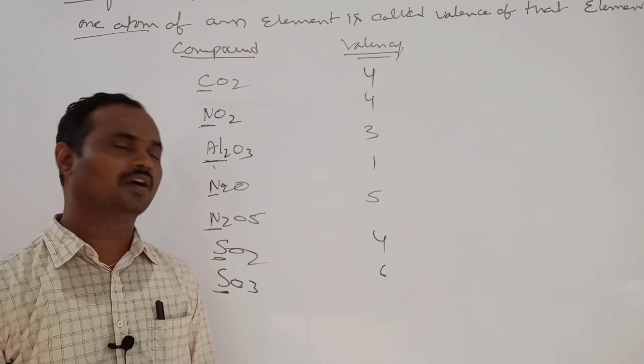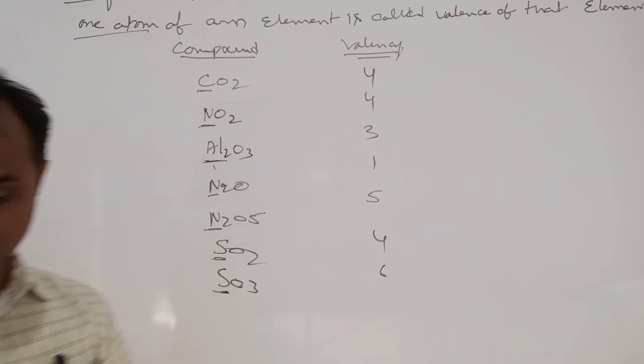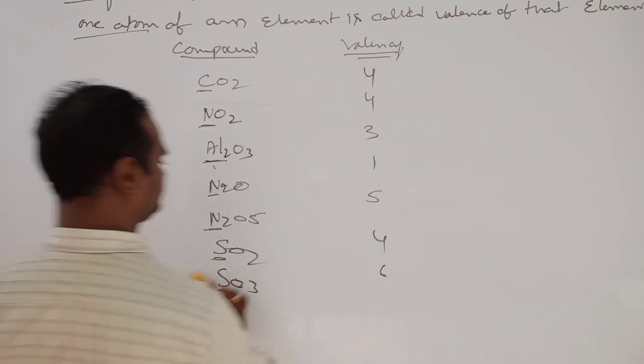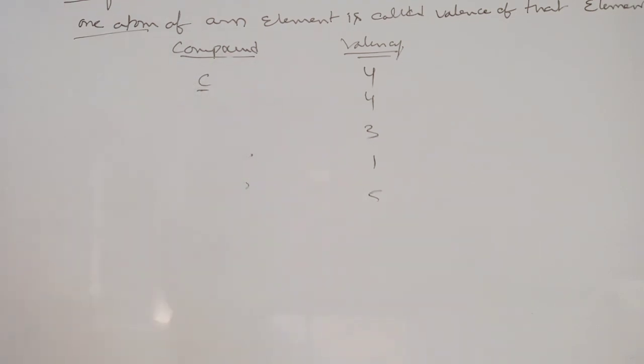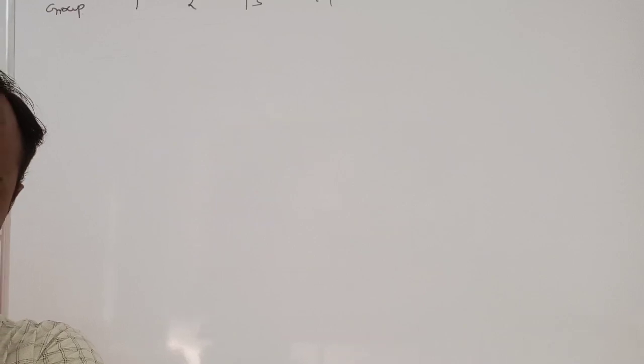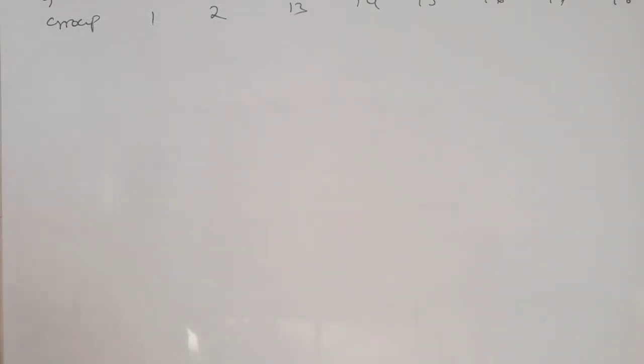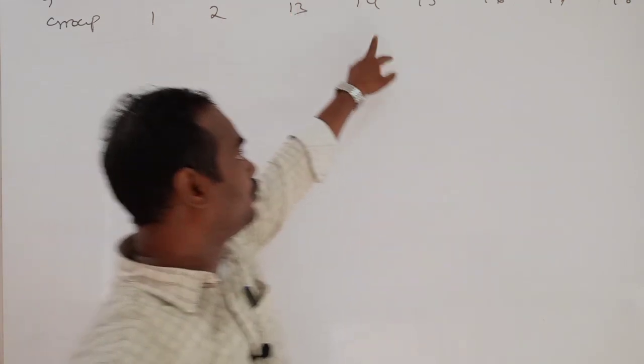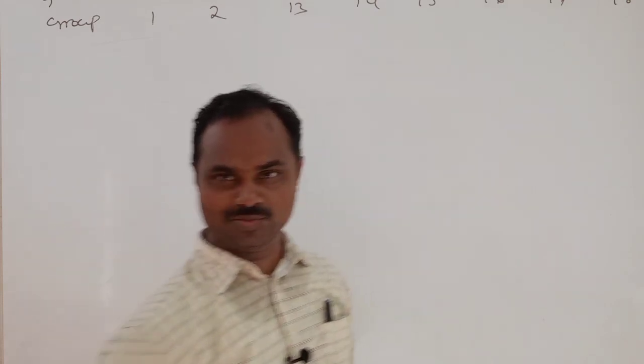Before this we saw valency with respect to hydrogen and chlorine. In periods, left to right, how does this valency change? We have to see, sir. Come to here. Group numbers 1, 2 means S block, sir. 13, 14, 15, 16, 17, 18 groups I have taken.